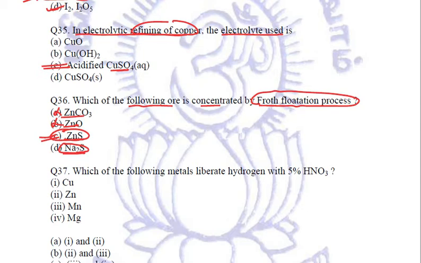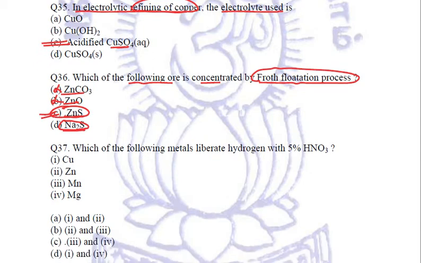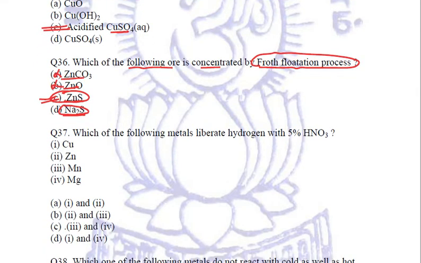Fine. Next is, which of the following metals liberate hydrogen with 5% HNO3, that is nitric acid? First thing, we know that these are only two metals which react with nitric acid to form hydrogen. Why so?